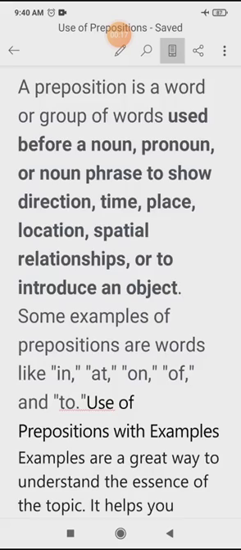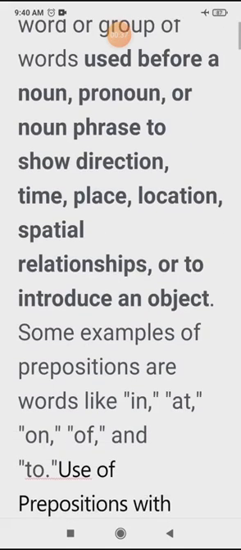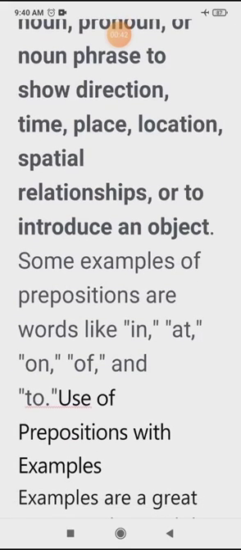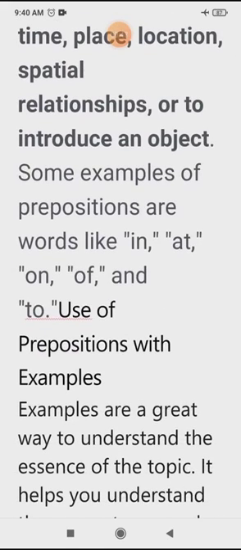A preposition, as it is very clear from the word pre plus position, the words which are used to tell position are called prepositions. It is a word or group of words used before a noun, pronoun, or noun phrase to show direction, time, place, location, relationship, or to introduce an object. Some examples of prepositions are words like in, at, on, of, and to.